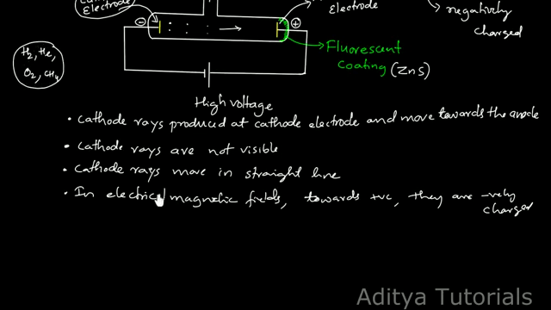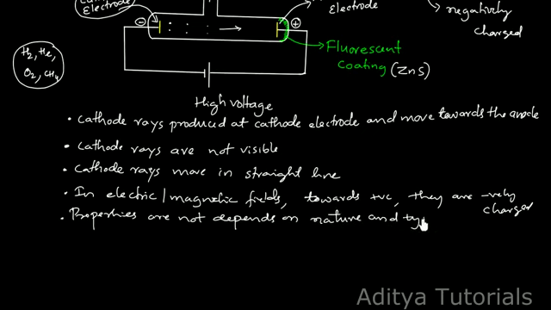So I can write here that the properties do not depend on the nature and type of gas. So it concludes that in all gases and all molecules, electrons are the fundamental particles.